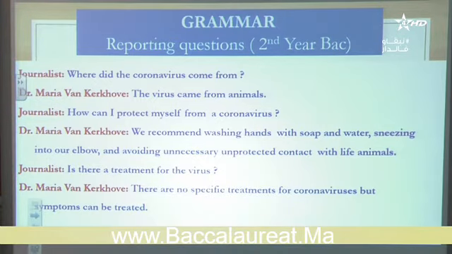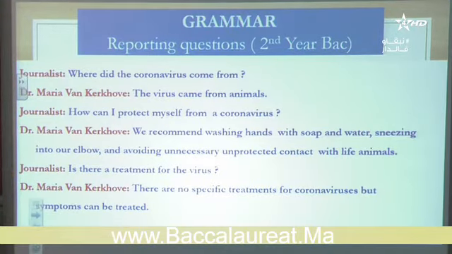Third question, is there a treatment for the virus? The doctor: there are no specific treatments for coronaviruses, unfortunately, but the symptoms can be treated.